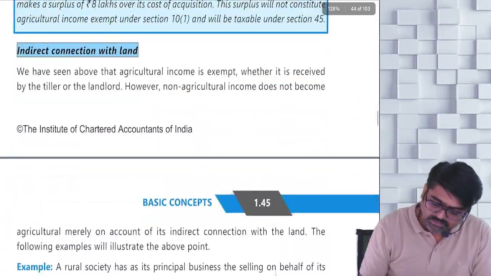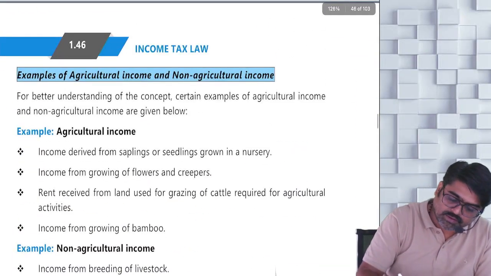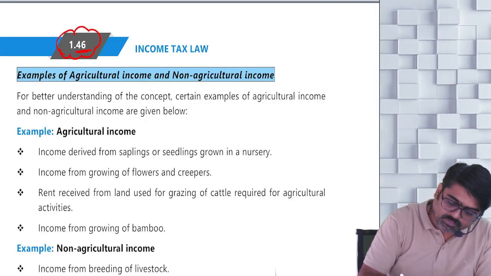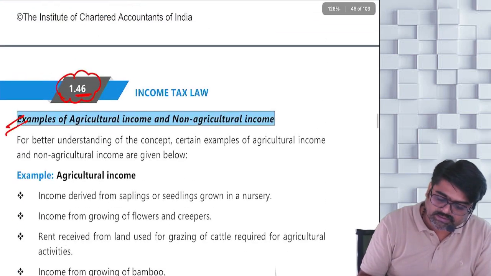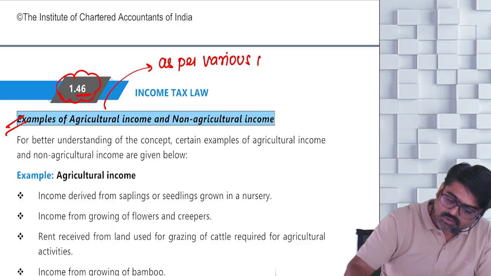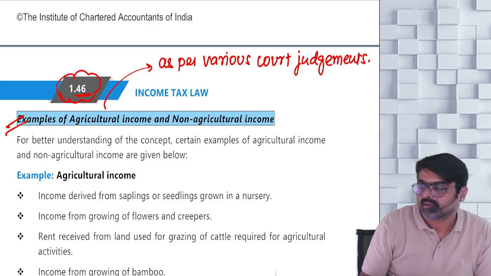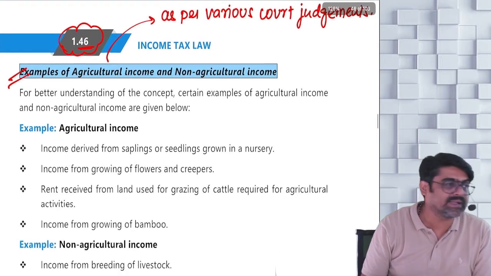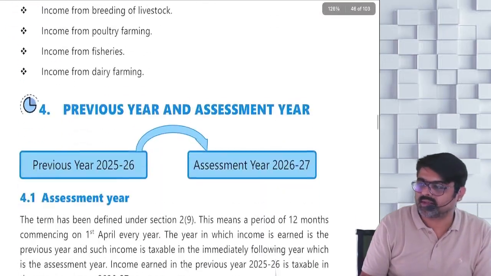Illustration number 3. Hey, do one thing. On this page number 1.46 now, there are certain examples of agriculture income and non-agriculture income. Write down. These are the examples as per various court judgments. In the various court judgments, the courts have decided whether this type of income will be treated as agriculture income or a non-agriculture income. Yes or no? So you just have to read them once. That's it. Okay, no?